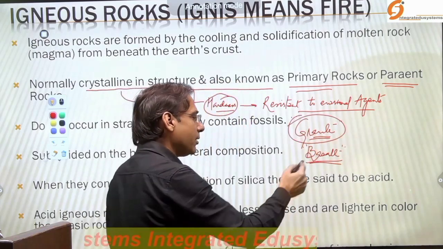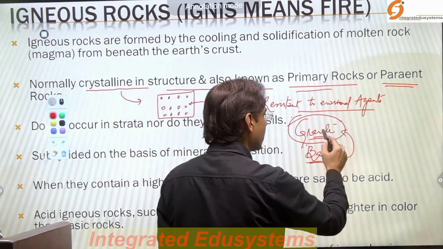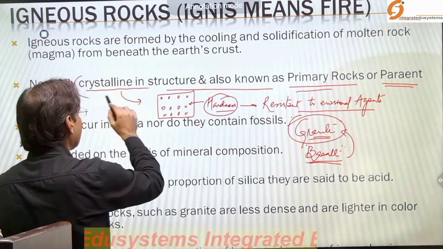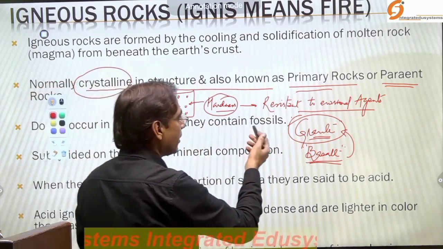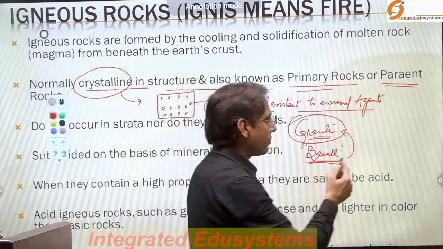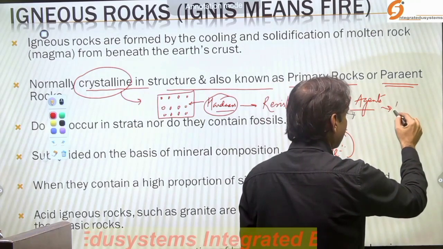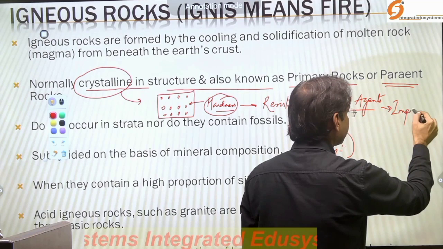So यहाँ पे भी variation होता है, but largely all these crystalline structure, igneous rocks are crystalline in structure and generally hard and resistant. So इसके hardness और resistance के कारण they are impermeable also.